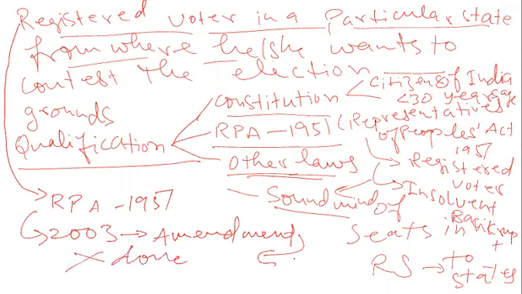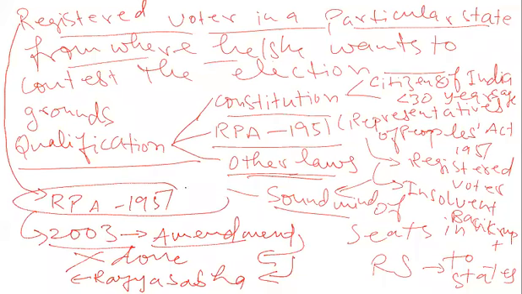Now even a candidate who is not a registered voter in a particular state can contest election to the Rajya Sabha.